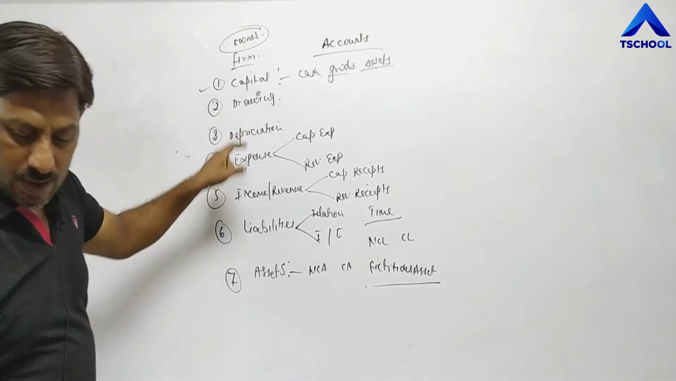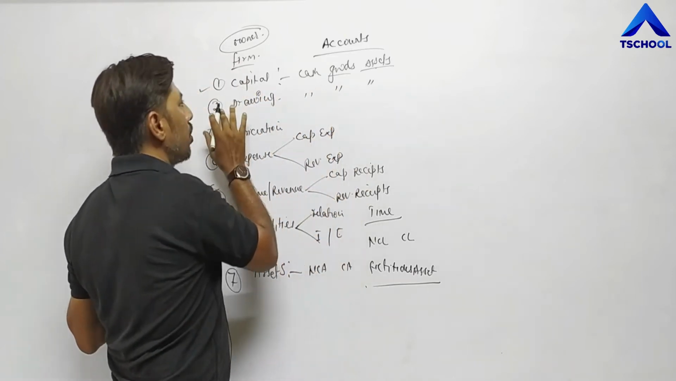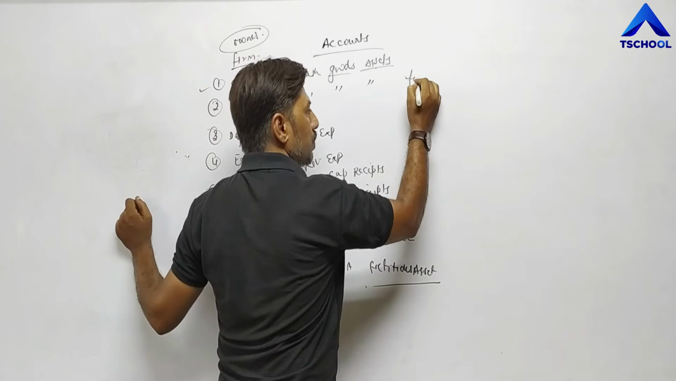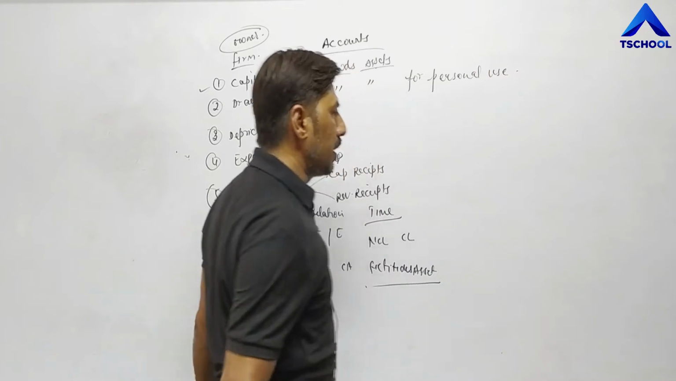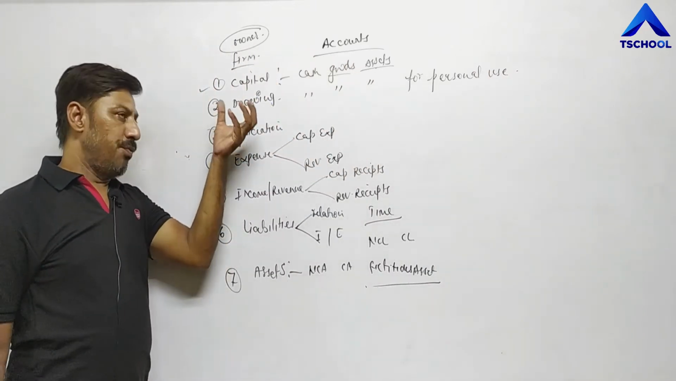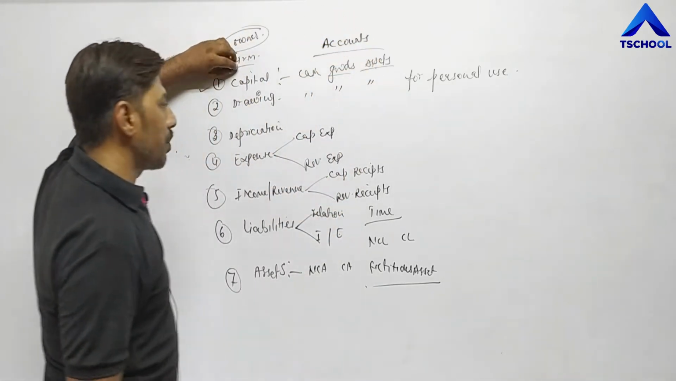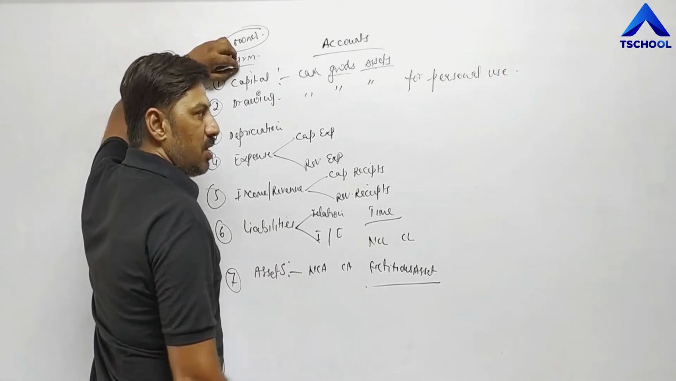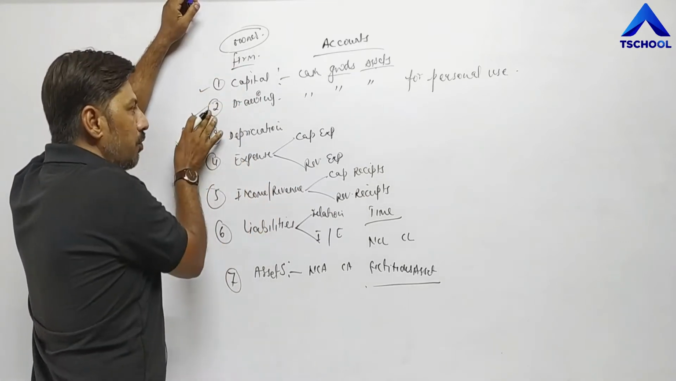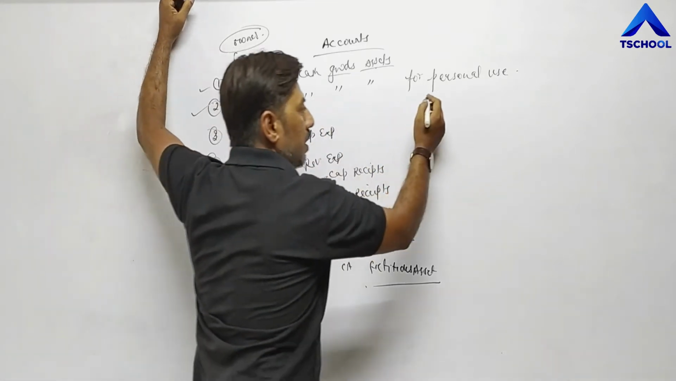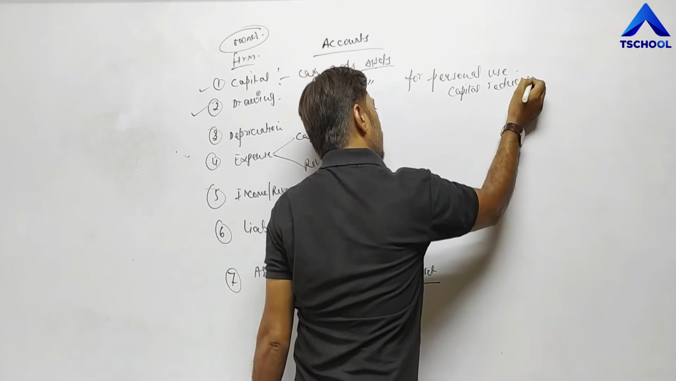Second one is drawing. Again same, cash, goods, assets if withdrawn by owner for personal use, then it is called drawing. Whenever owner withdraws either cash, or goods or assets out of the firm, out of the business place for his or her personal use, then it is called drawing. And drawing always reduces capital. Due to drawing, capital reduces.